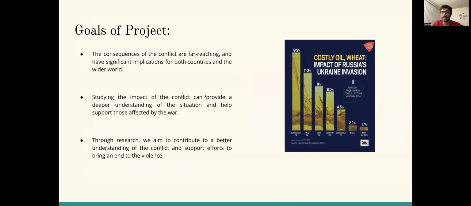Coming to the goals of my project, the impact of the conflict on the economies, societies, and people of the region highlights the need for a swift and peaceful resolution. By studying the impact of the conflict, we can gain a deeper understanding of the situation and work to find ways to support those who have been affected by the war. Through this project, we aim to contribute to a better understanding of the conflict and help support efforts to bring an end to the violence.